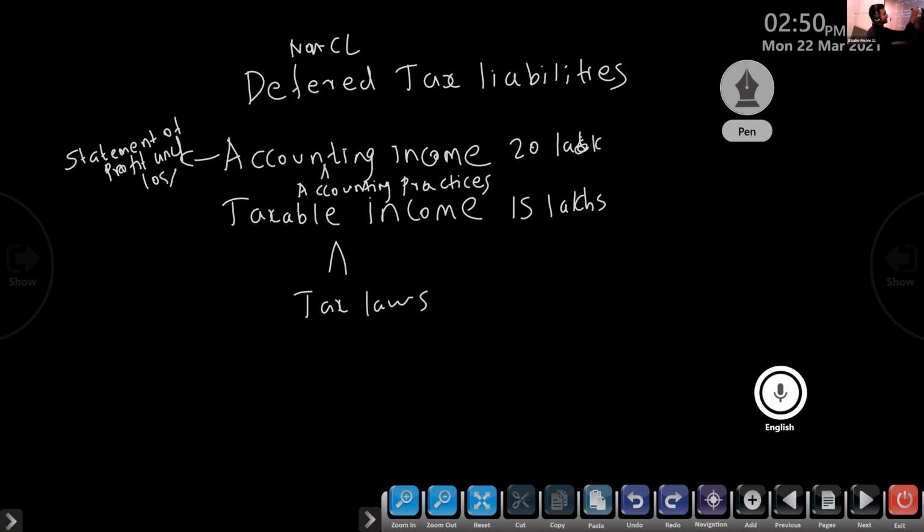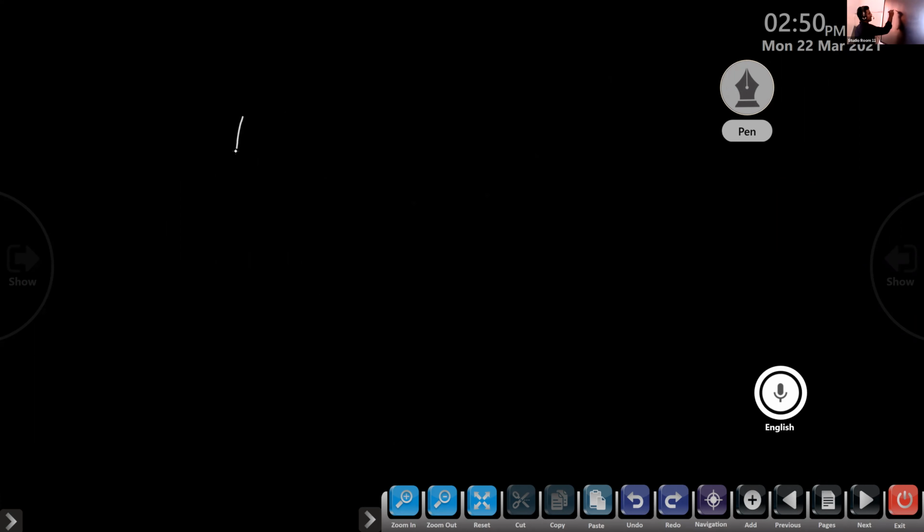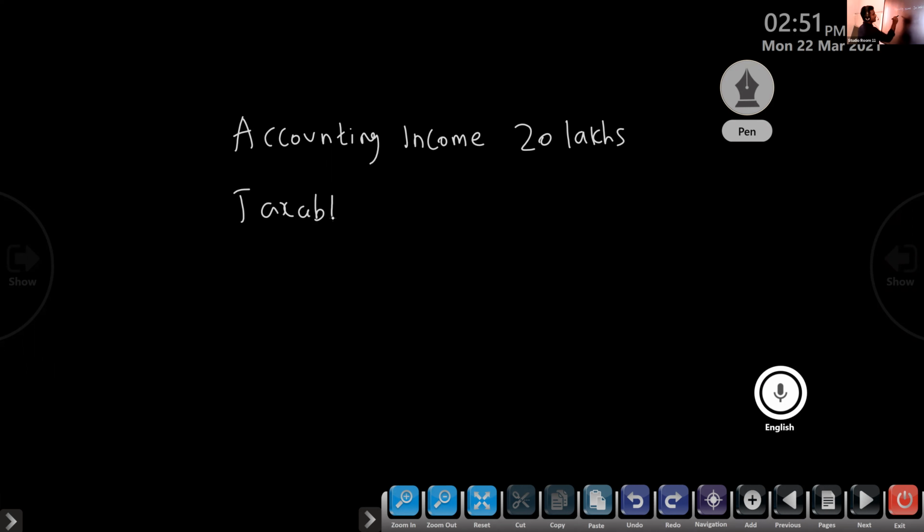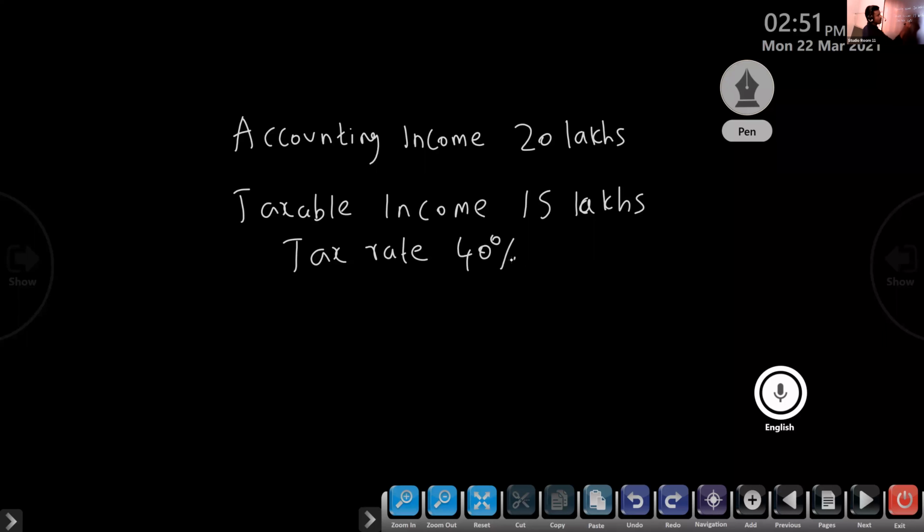This year I expected that next year our income will be 50 lakhs, so on that basis I created the provision. Suppose the tax rate is 40 percent. After preparing the statement of profit and loss, our accounting income is 20 lakhs, while the expected taxable income is 50 lakhs.